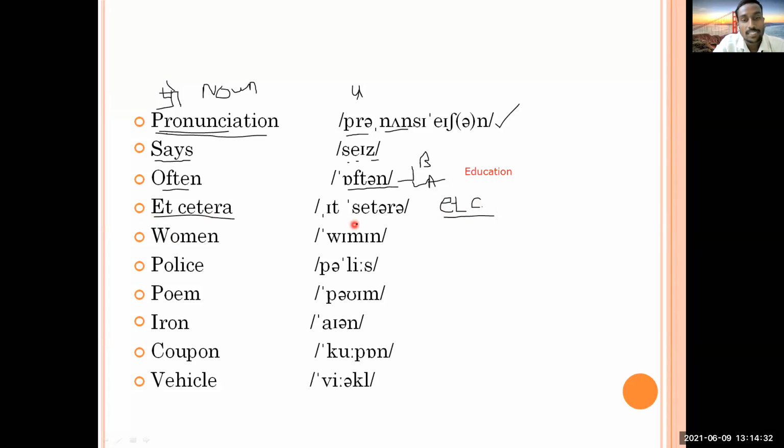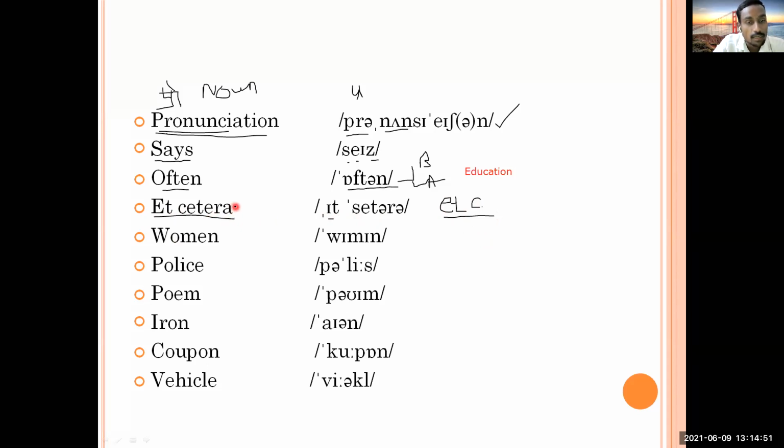And how are we going to pronounce it? Try to understand. Though it begins with e, its pronunciation is not "ek". Some people may call it "ek-cetera", but it is not that. It is "et cetera". Okay, try to understand. Again, it is not "ek".